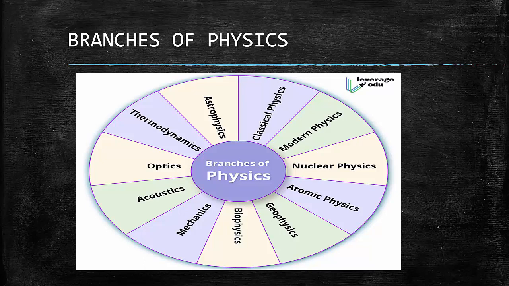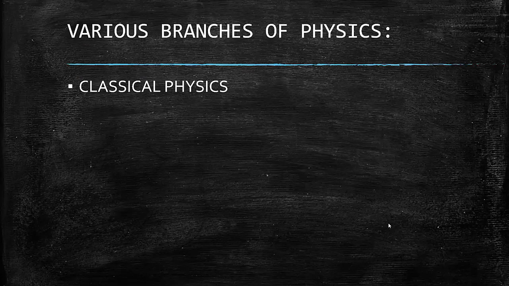So students, I think you are curious about the branches of physics. I will explain briefly these various branches of physics. The first sub-branch is classical physics. So what is classical physics? Classical physics is the branch of physics which deals with the study of movement of objects. For example, the movement of car, bicycle, aeroplane, etc. are all studied under classical physics.